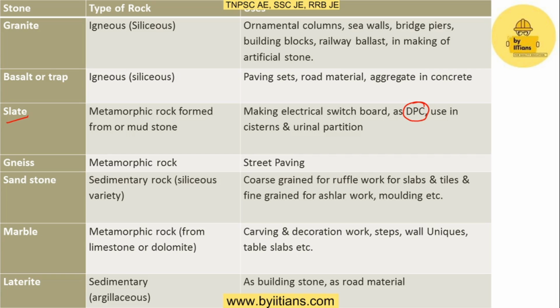For example, if the question asks which stone will be used for carving and decoration, marble is used for carving and decoration. So kindly go through these uses with respect to these stones. They may sometimes ask 1 to 2 marks from these tabular columns. Now we will move on to the next question.